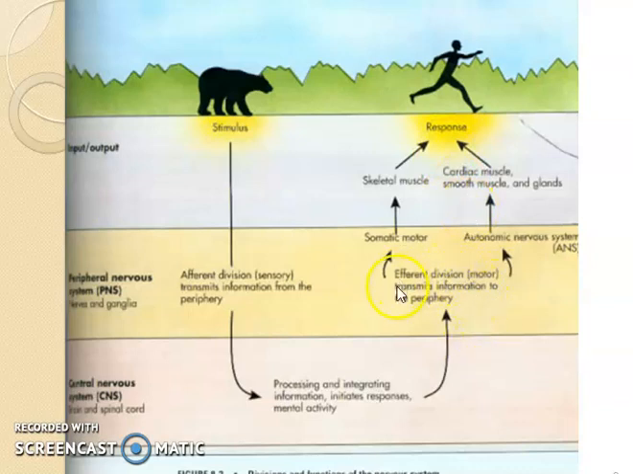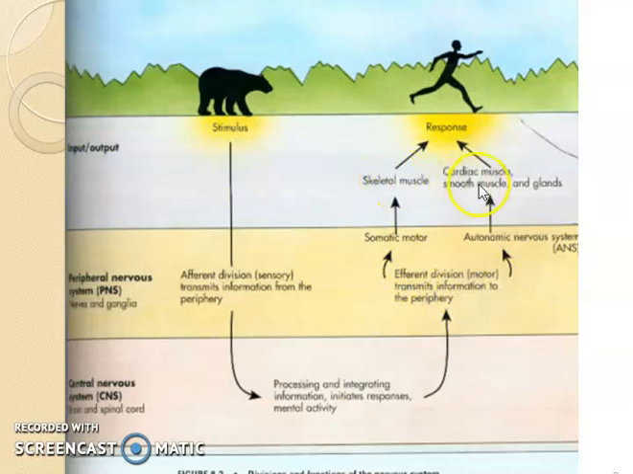Now this information from the motor division, or PNS division number 2, moves to what we call the response elements. Different types of responses could be generated. There are two main response parts, or we can say response systems. One is the skeletal muscle system, skeleton and the muscles. If we have to run, we do so with the help of muscles and bones. So skeletal and muscular system. The efferent division, the motor division, sends information to the muscles to run.